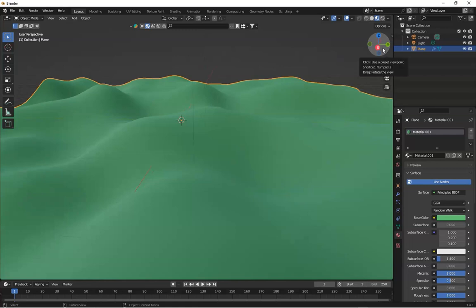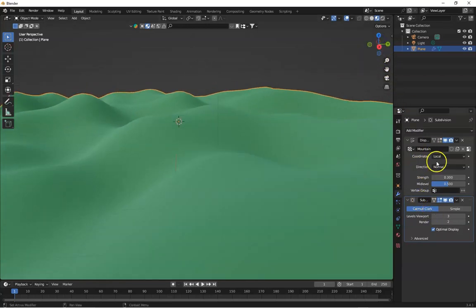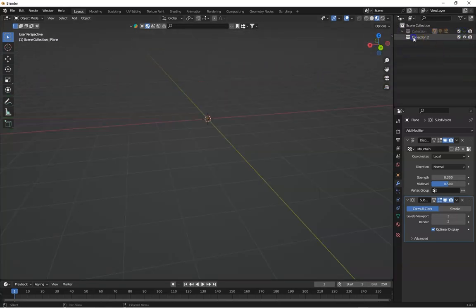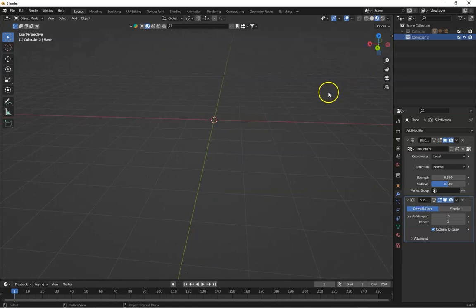This is just to elaborate this modifier, the displace modifier, and what better we can get using this modifier. So this tutorial is not only for creating mountains. I just want to show you how this works. Okay, this is our mountain. Let's hide this and add a new collection. Now I want to elaborate how to create waving water.